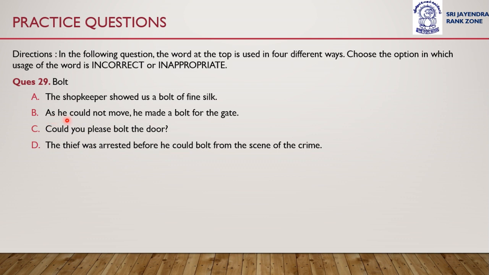Option B, as he could not move, he made a bolt for the gate. Option C, could you please bolt the door? And option D is the thief was arrested before he could bolt from the scene of the crime.